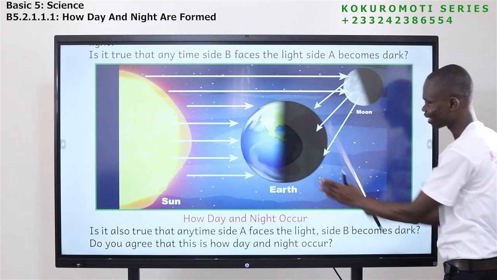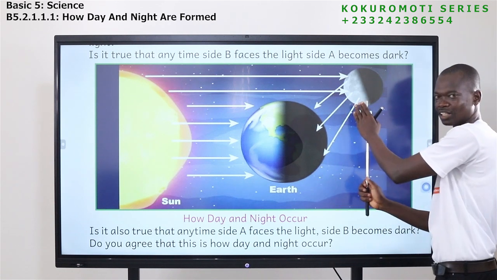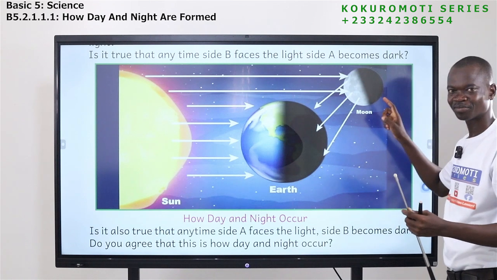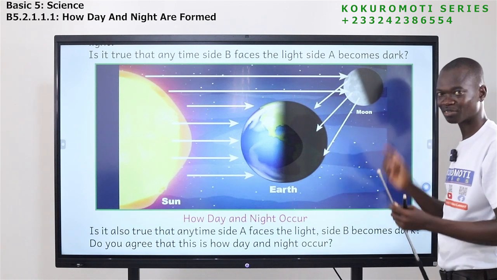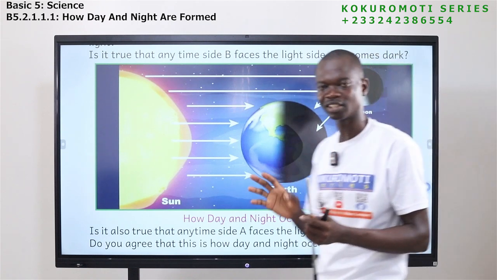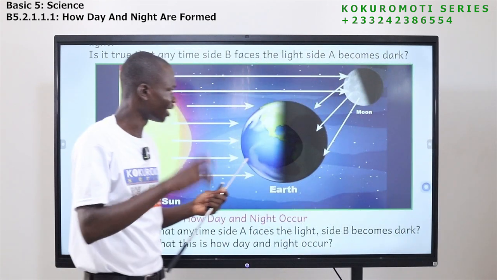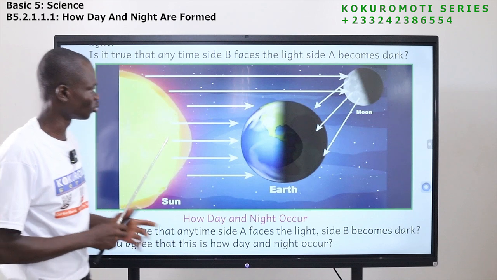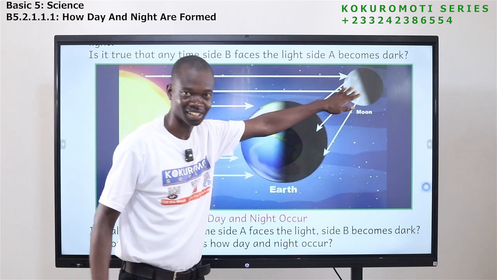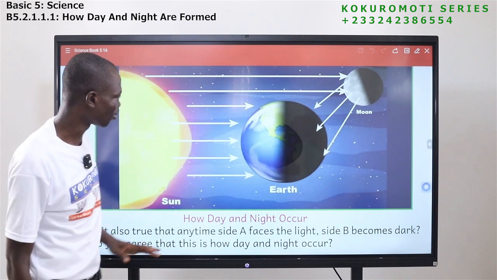So that is why in the night, those here are able to see the moon. And always, the shape of the moon is not round. It's not all the time that you see it to be round. Sometimes it's not a full circle. So always it has something like this. Okay, so this is how it works.